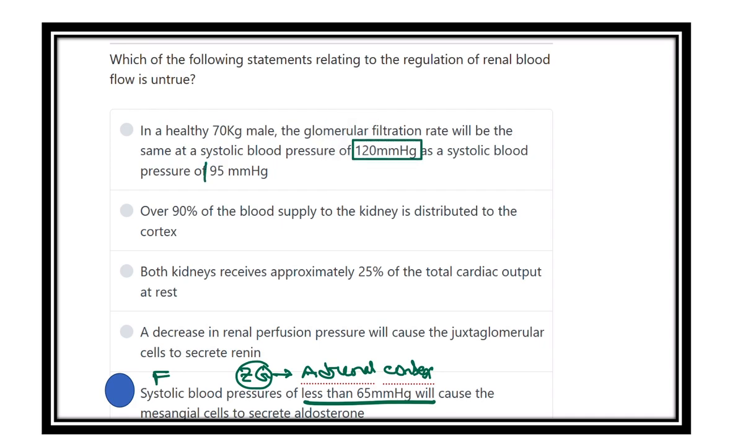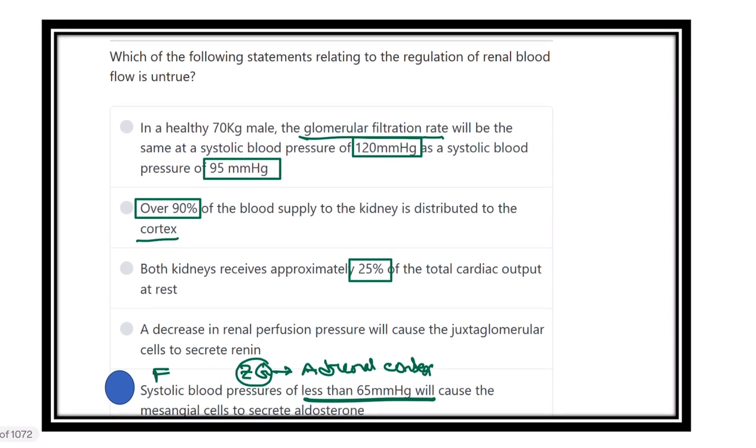The other options: in a healthy 70 kg male, blood pressure of 120 and 95 millimeter mercury are within the range of autoregulation, which is 70 to 160. In this condition, the glomerular filtration rate will be the same. Over 90% of the blood supply is distributed in the cortex. It is also true, because 90 to 95% of the blood is distributed in the cortex, and both kidneys receive approximately 25% of the total cardiac output. It is also true. And a decrease of renal perfusion pressure will cause the juxtaglomerular cell to release renin. It is also true.